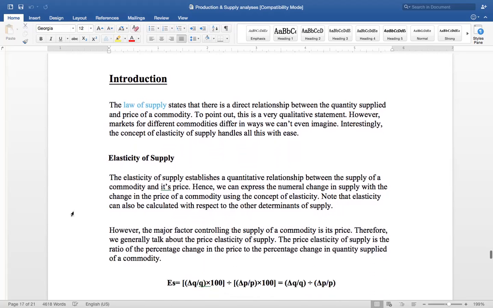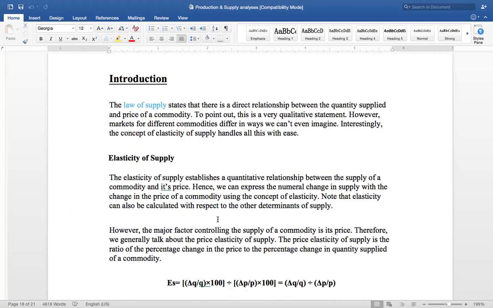Now see the definition. You can see ES for elasticity of supply, Q for quantity, P for price of the commodity, and the triangle is the percentage change, how much change will be there.